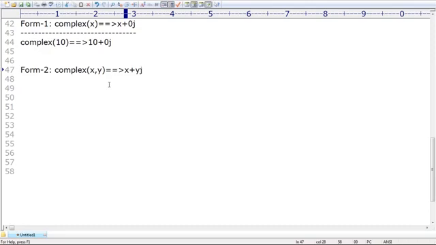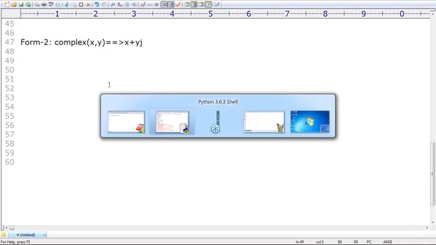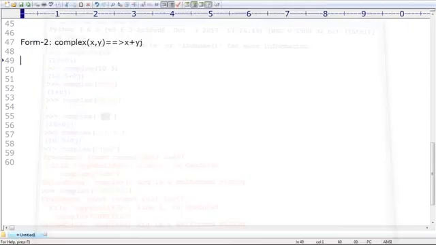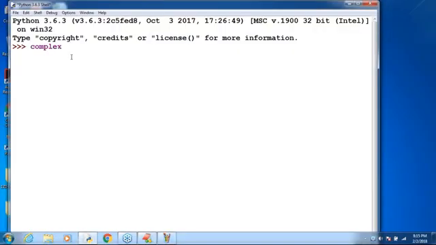Remember that, sir. Now take very special care. Of course, it is exactly the same as the previous case, there is no big thing. Observe complex of 10 comma 20. What is the output? What is the answer by default we are going to get? 10 plus 20j. Remember that, 10 plus 20j, like this.